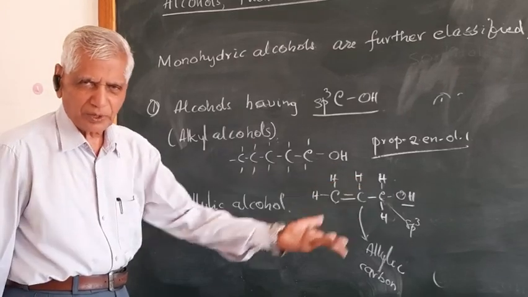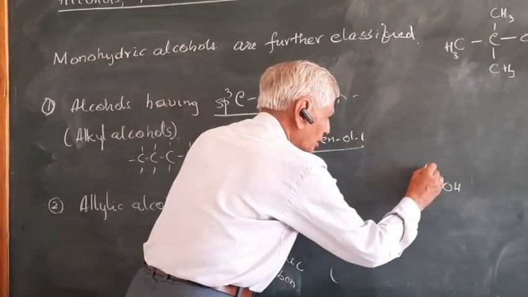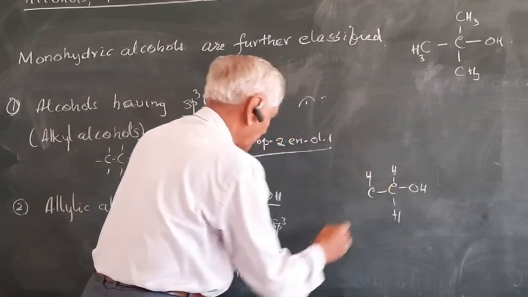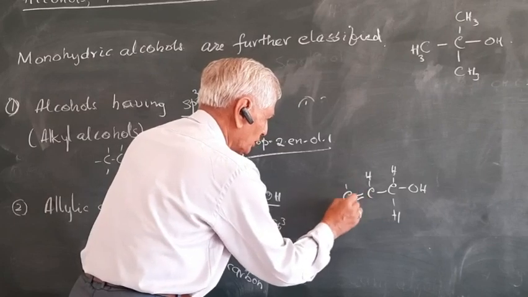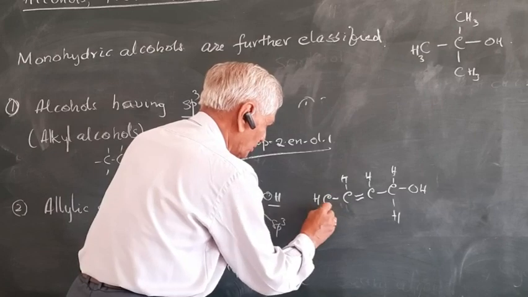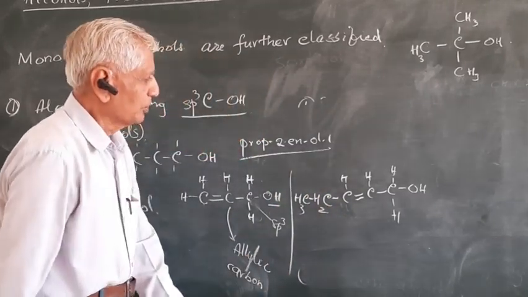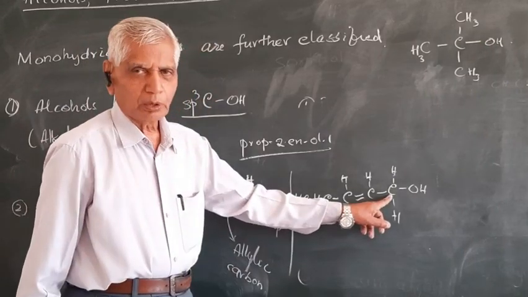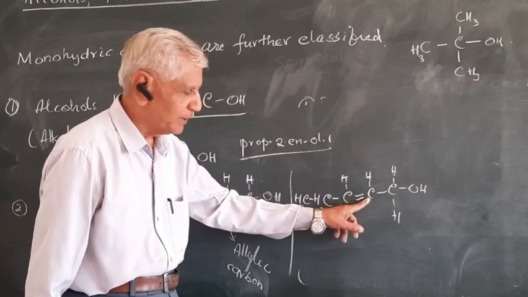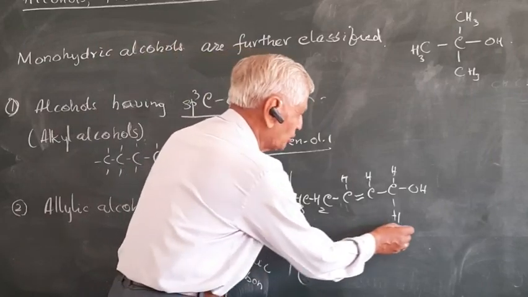Similarly, you can give many examples. Say CH3, CH double bond, CH, CH2OH, CH3, etc. So what you observe here, the OH group is connected to sp3 carbon, this sp3 carbon is connected to sp2, and whatever the length of the chain. We are concerned only with this one.